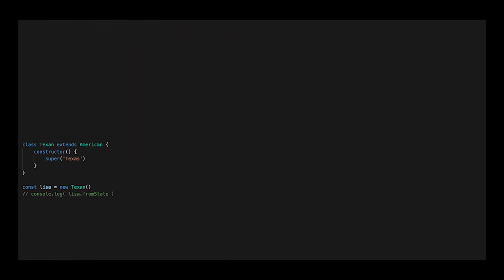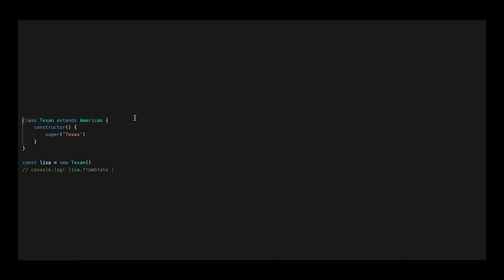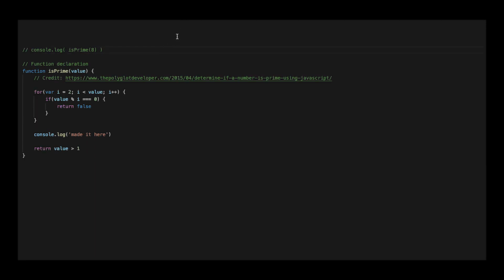We can use the class keyword in JavaScript, but it is essentially syntactic sugar around the prototype-based model that we saw above. Finally, let's look at two implementations of the function that determines if a number is prime.